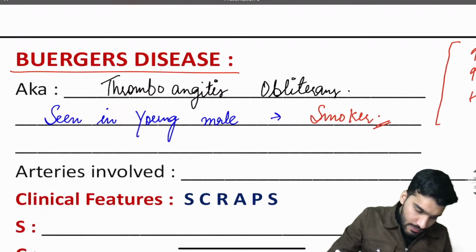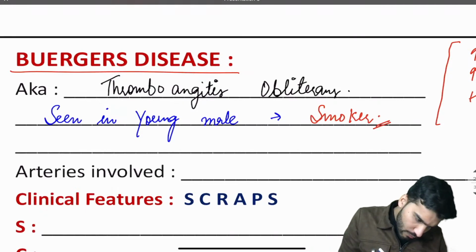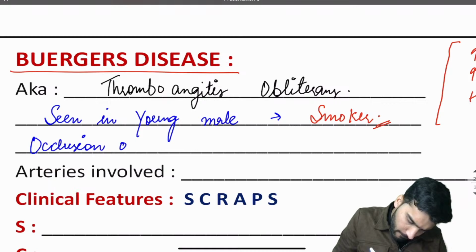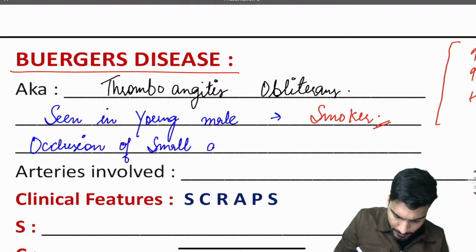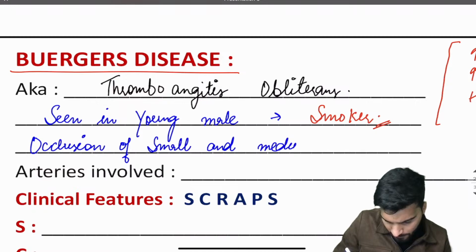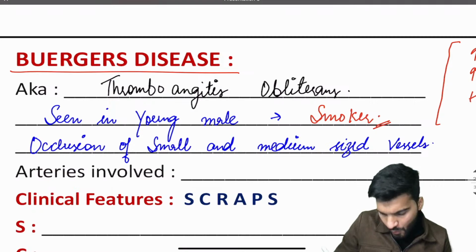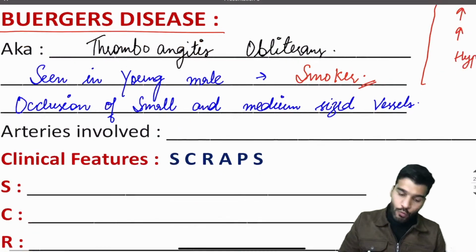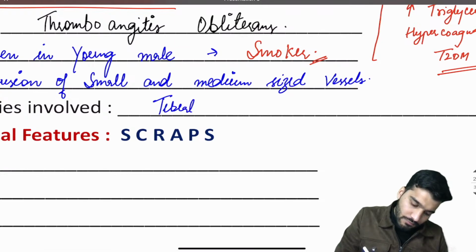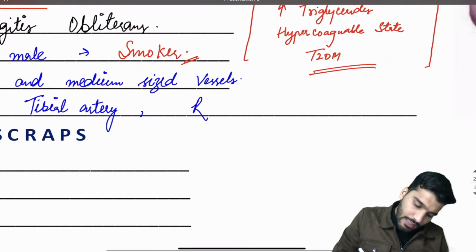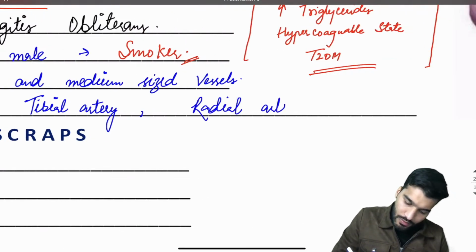Now in this Buerger's disease, what is happening? There is an occlusion of small and medium sized vessels. The arteries that are involved are the tibial artery and the radial artery, usually tibial artery or radial artery.